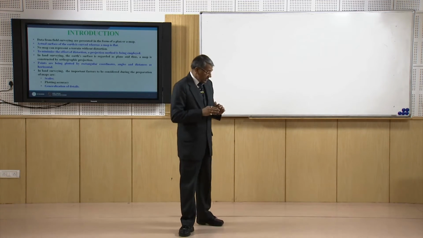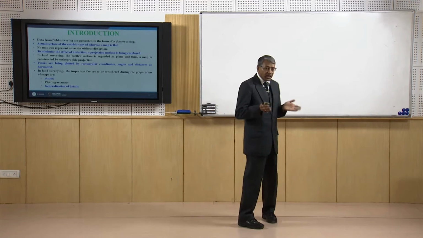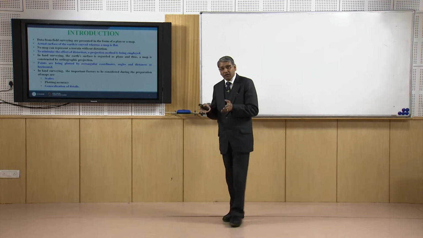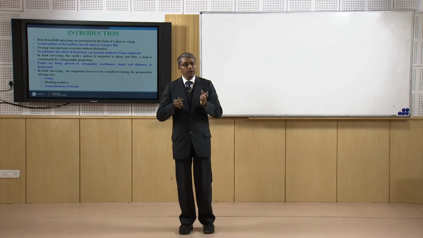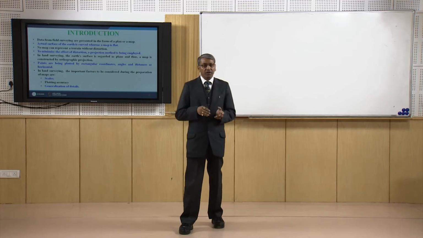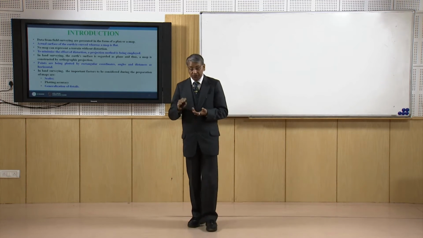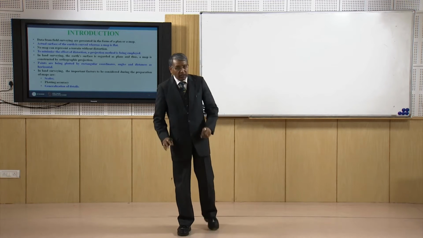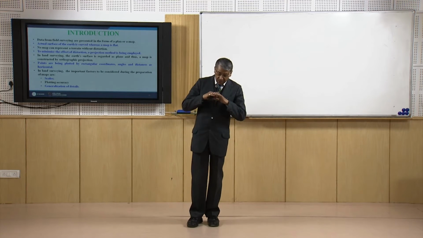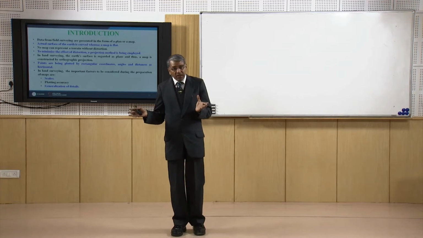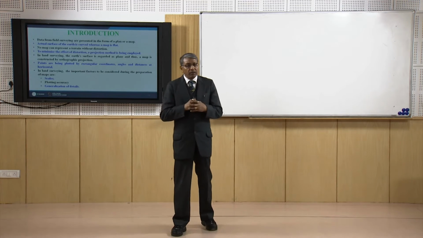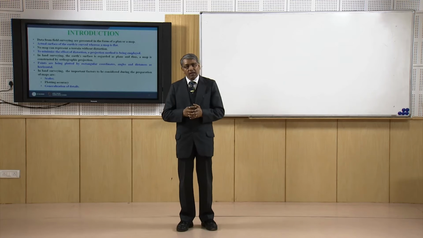So in analytical terms we can say that the 3D earth surface object needs to be represented in a 2D map surface. Not only that, the surface of the earth abounds with a plethora of information.